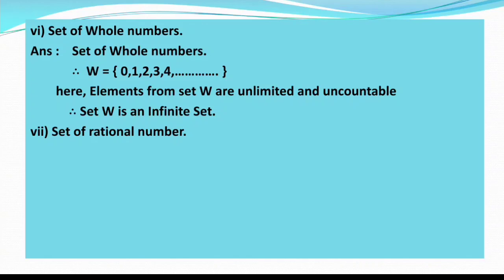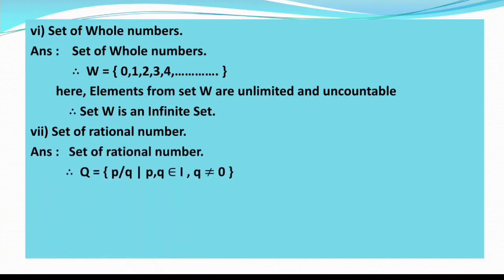Now the next example is the set of rational numbers. Okay, so the set of rational numbers means Q is equal to, in curly brackets, P upon Q. So when we write any number in the form of P upon Q, where P and Q are integer numbers and Q is not equal to 0, that type of number is known as a rational number. So we can write that definition in set builder form. So here Q is equal to, in curly brackets, P upon Q such that P comma Q belongs to I, that is integer numbers, and Q is not equal to 0.